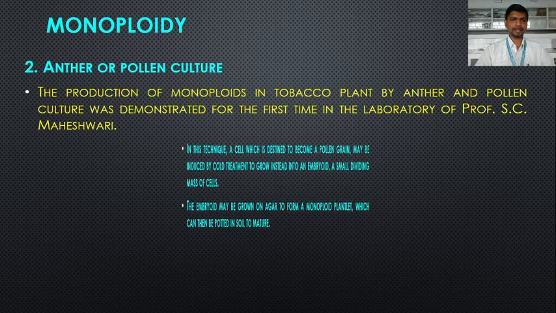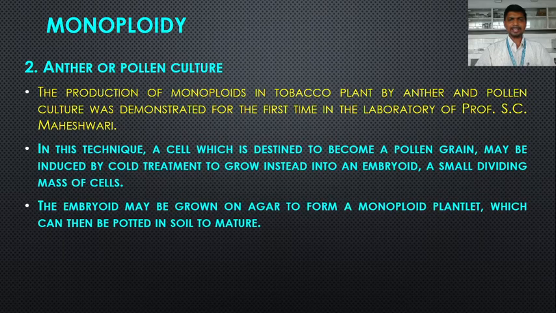In this technique, a cell which is destined to become a pollen grain may be induced by cold treatment to grow instead into an embryoid. Embryoid is like an embryo, but it is not an embryo. What is an embryo? An embryo is the fusion product of male and female gametes that has been formed from the zygote.